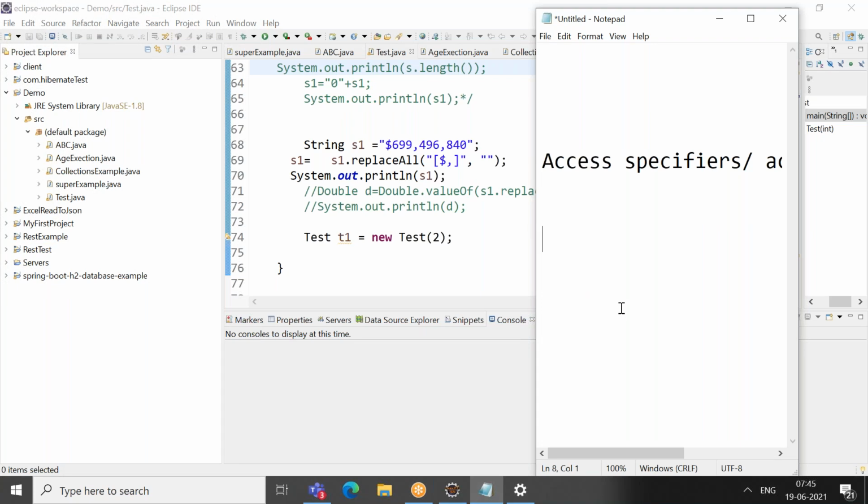So if you see access specifiers or access modifiers, as we discussed in the beginning, whenever you write any program in a procedure language, it will have strict kinds of rules, right? So you have a requirement where you want some variables to be accessible to only a particular method, so other methods cannot access them, or you want to restrict access only to particular class members or something. That kind of thing will be a little difficult when you do it in a procedure language.